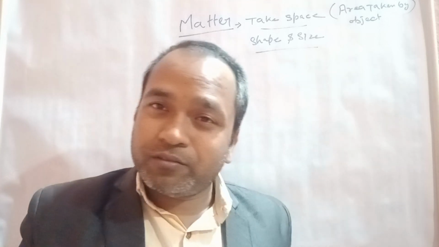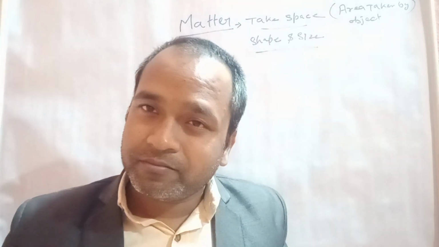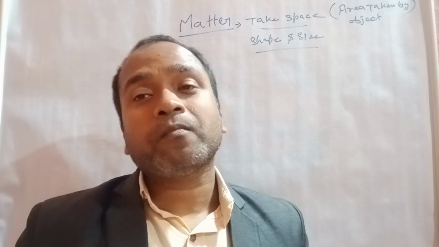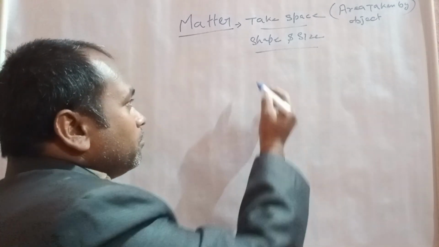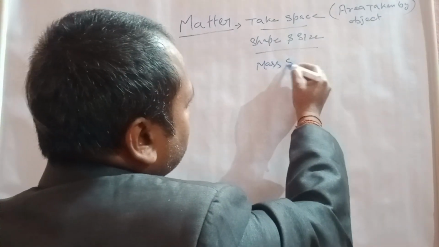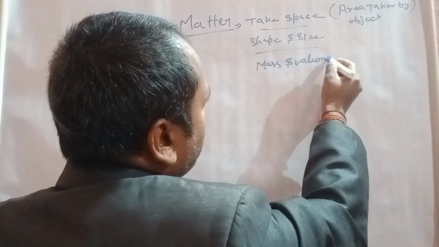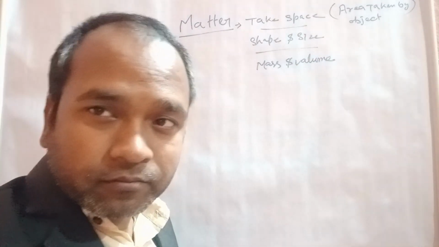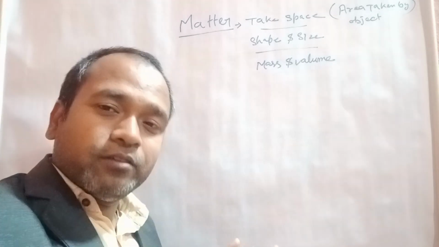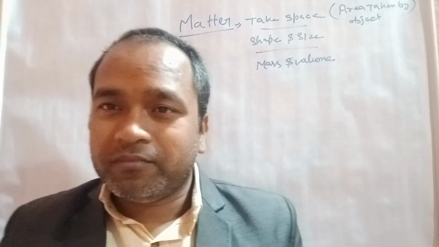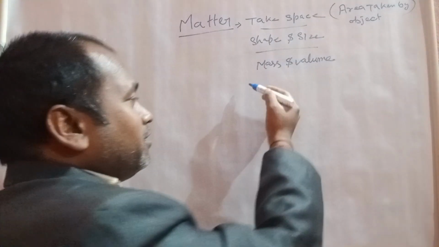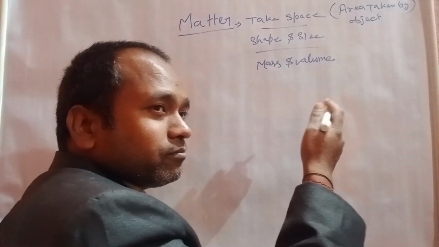Triangle, rectangle, square, and quadrilaterals are shapes. Then mass and volume, the basic things, weight and volume, which are measured in liter, meter, and kg.